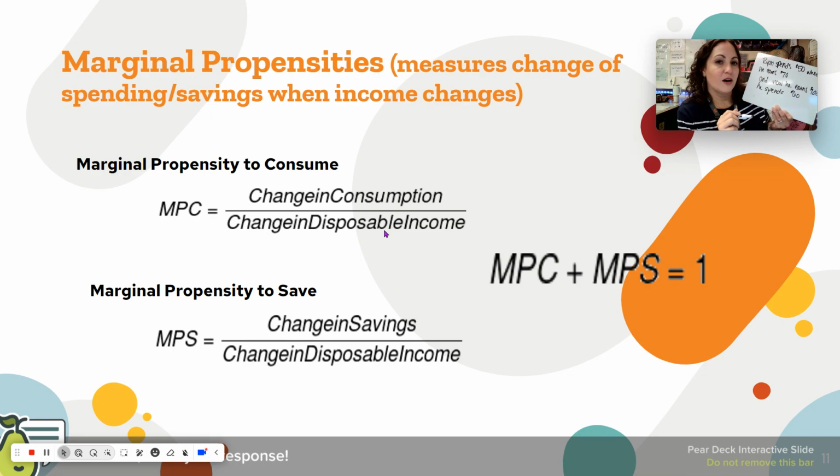So figure out what would be on the numerator and denominator for MPC. And figure out what the MPC would be based off of that information, and then figure out what the MPS would be, knowing that MPC plus MPS is always equal to 1. So maybe pause it, see if you can figure it out as I do it.